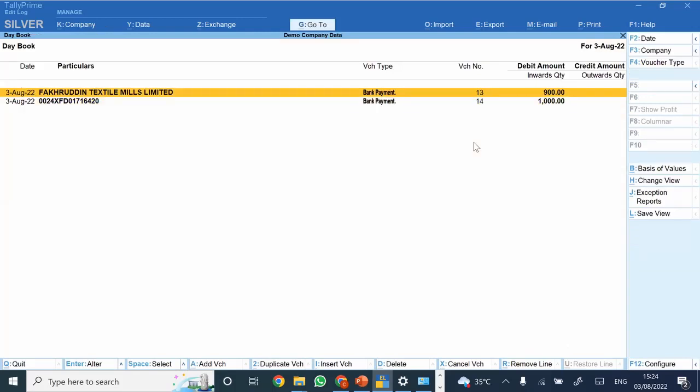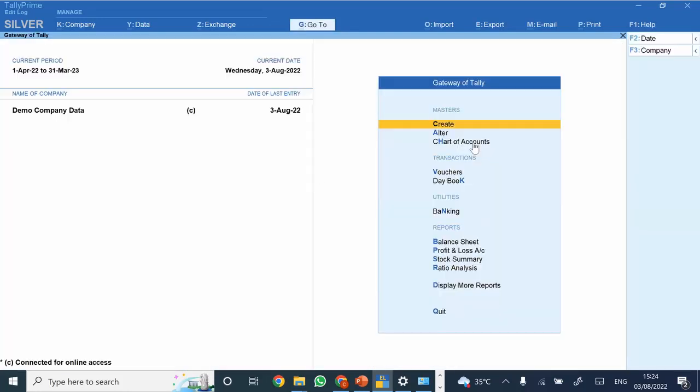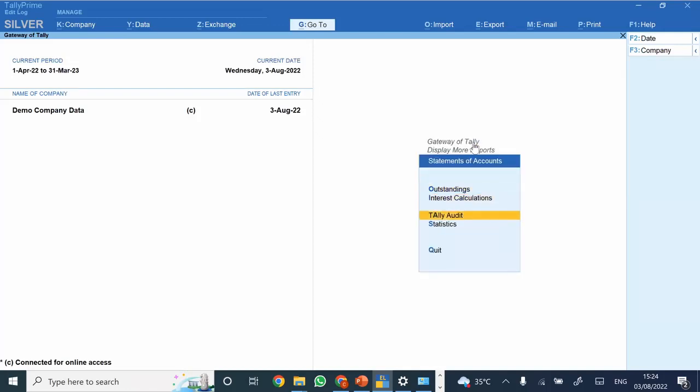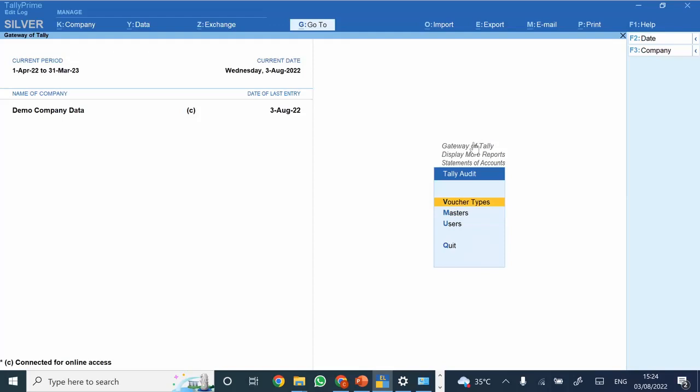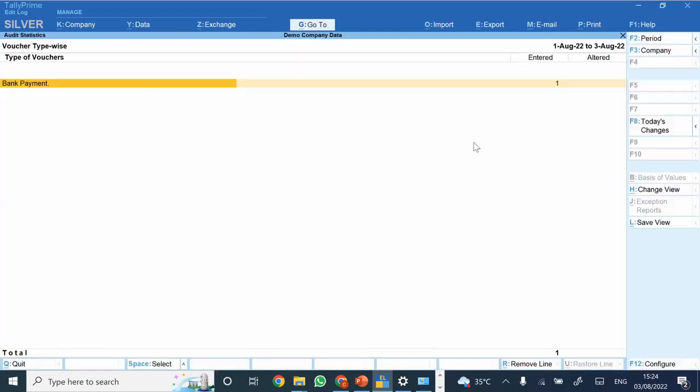Now see, currently on 3rd August, there are two transactions. One was the 900, which I have already verified, and this is one new entry that I have made, that is of 1000 rupees. So I'm again going to that particular report: display, statement of accounts, Tally Audit, voucher types, date. I'm providing 1st of August to 3rd of August.